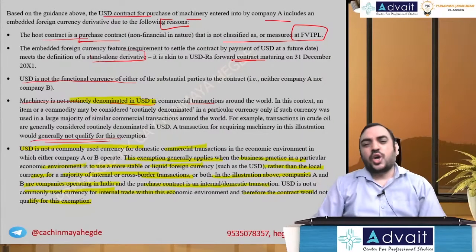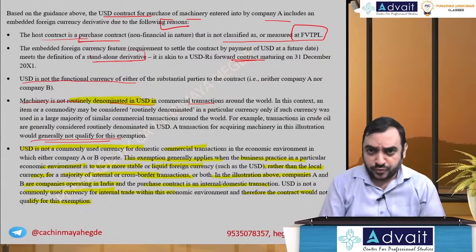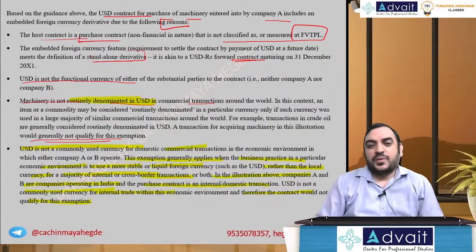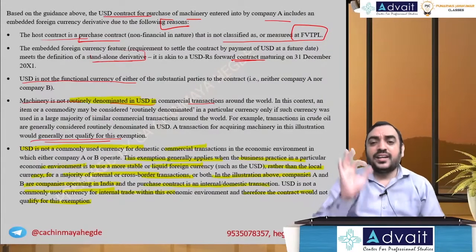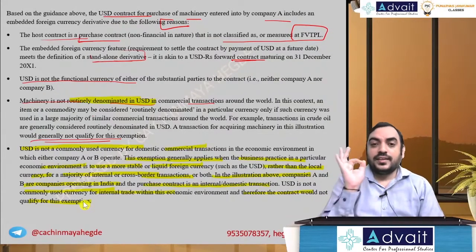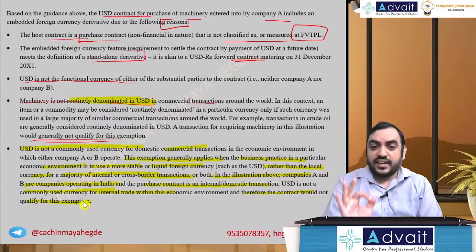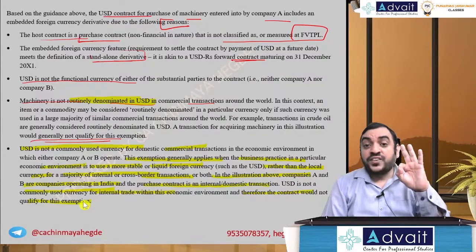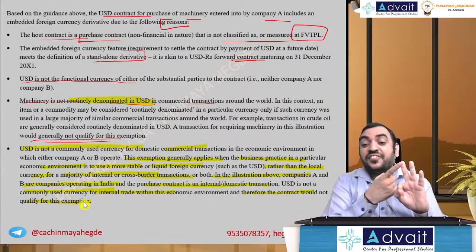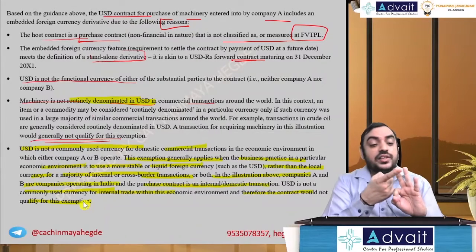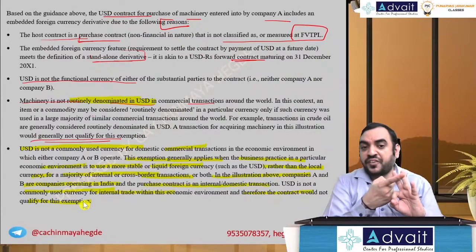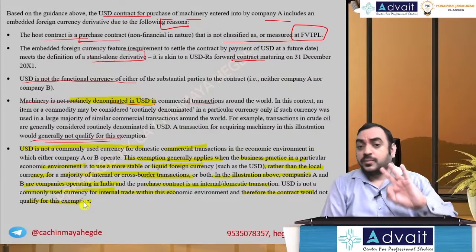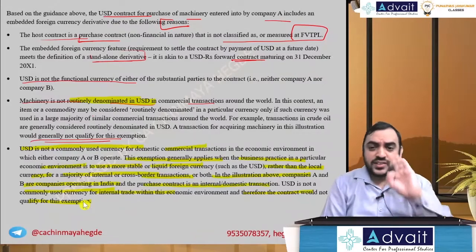Anyway, you don't have to talk about all these things so much. If you understood, you can, but I don't recommend so much in exam point of view. Ultimately, the point is what? Embedded derivative, separate accounting applies. Three main points you mention: different economic characteristics, host contract not measured at fair value, existing comparable amount. If you mention these three points, sufficient.